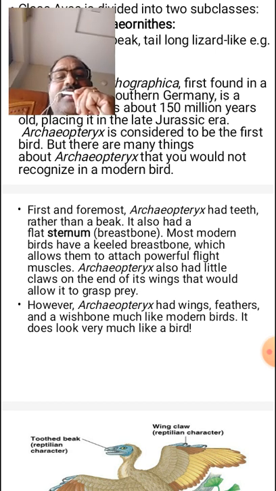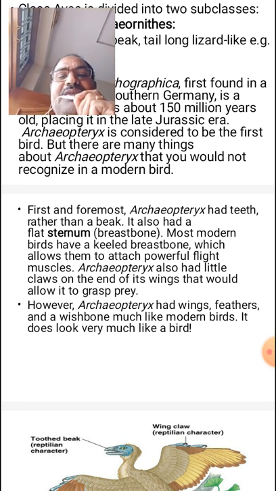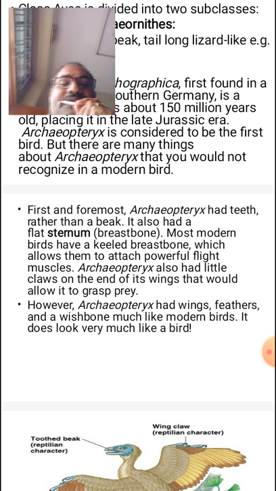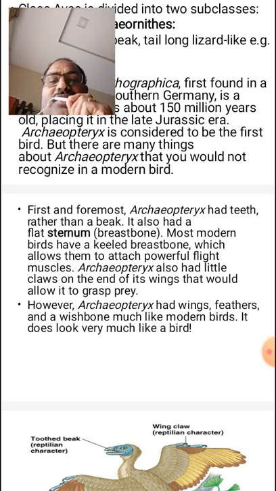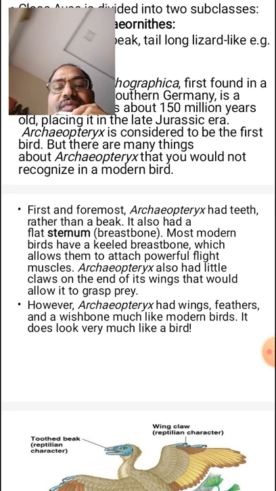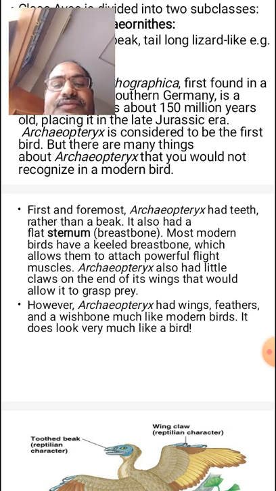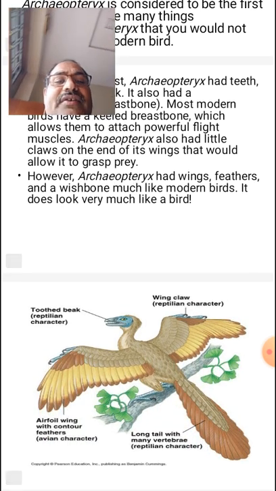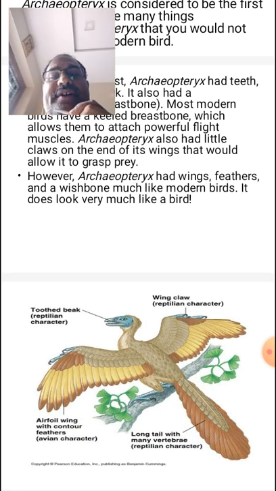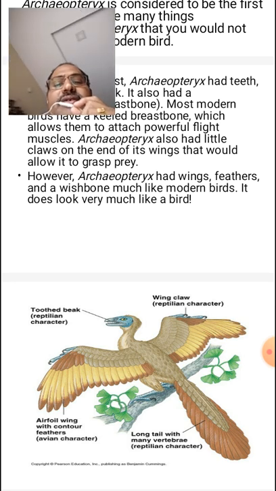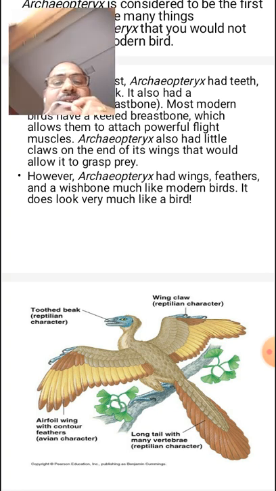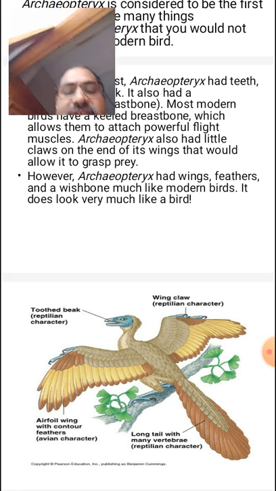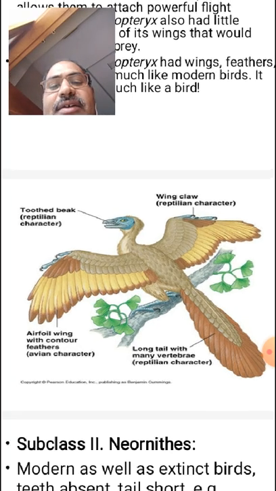Archaeopteryx also had a little claw on the end of its wings, which would allow it to grasp prey. However, Archaeopteryx had wings, feathers, and a wishbone, much like modern birds. So it does look very much like a bird.